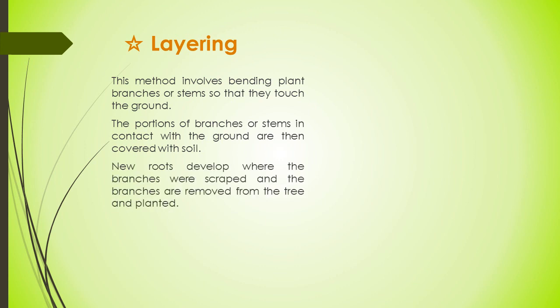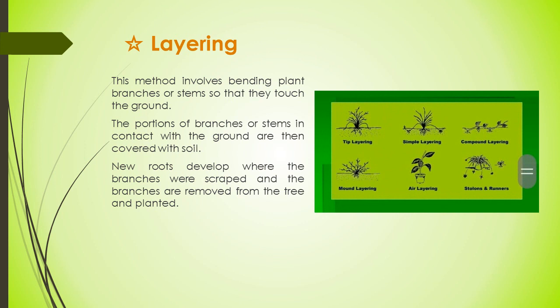The portion of branches or stems in contact with the ground and covered with soil develops adventitious roots, or roots that extend from structures other than plant roots. The attached shoot, branch or stem with new roots is known as the layer.